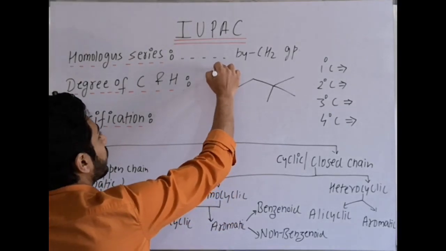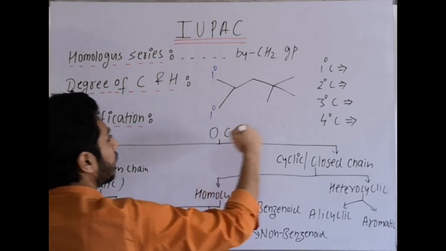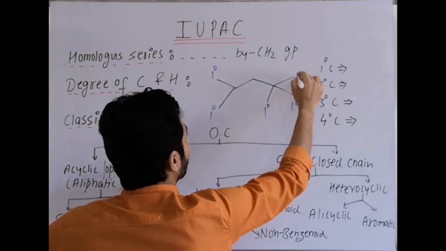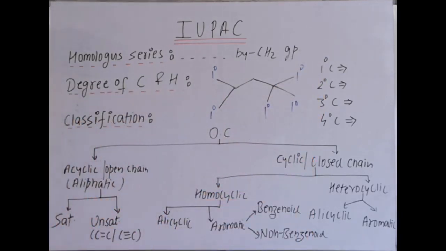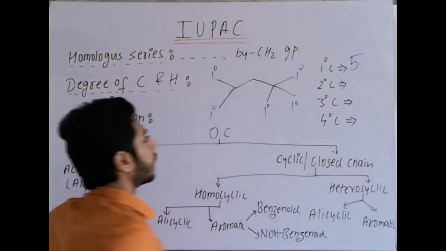This carbon is connected to one carbon, so it is primary. This one also, and this one also. How many primary carbons are there? There are a total of 5 primary carbons.